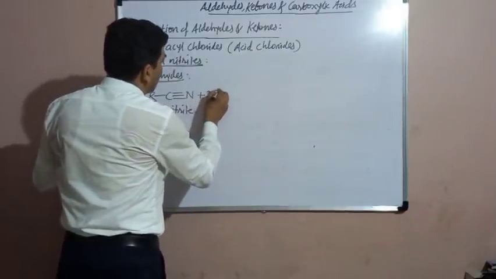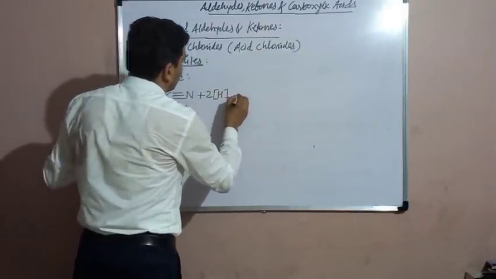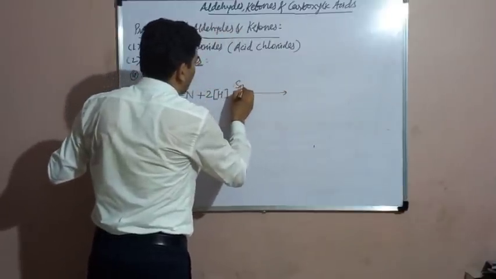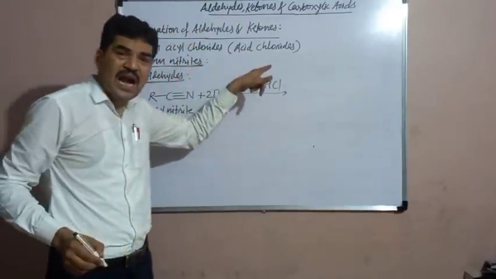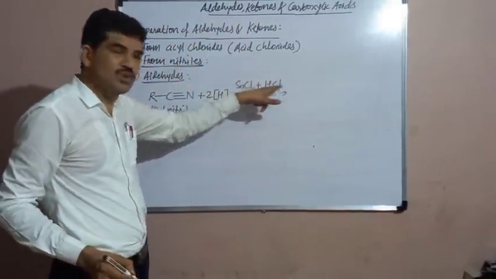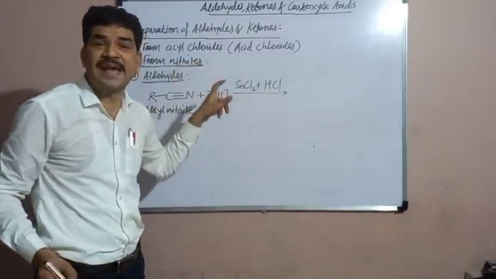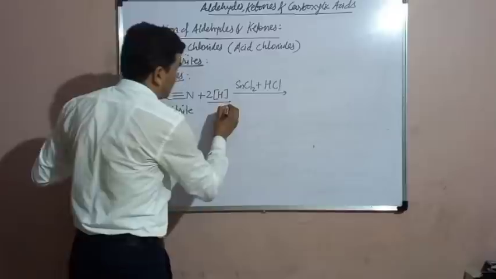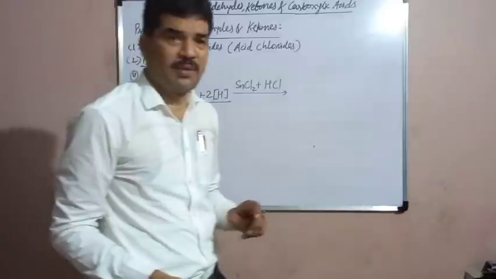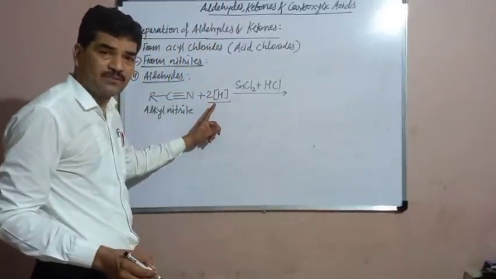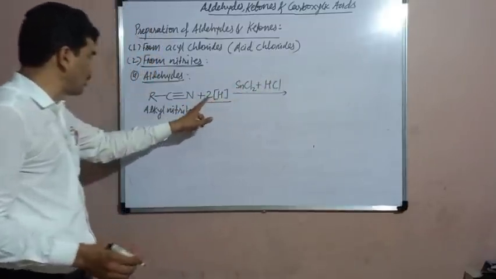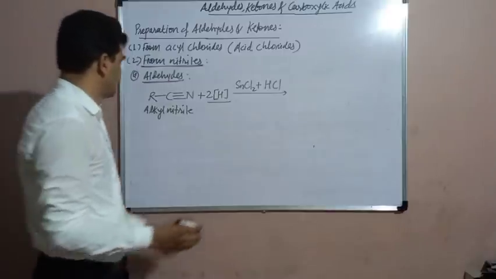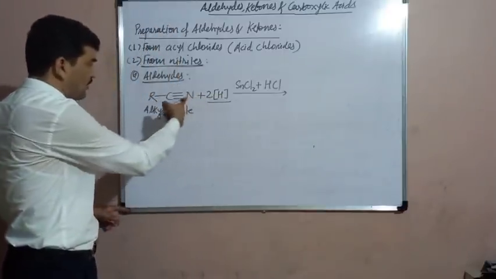are reduced by stannous chloride and hydrochloric acid. Stannous chloride in hydrochloric acid are mixed together, and then they generate the nascent hydrogen. Nascent hydrogen is different from the molecular hydrogen, remember. This is the nascent hydrogen, newborn hydrogen, generated by stannous chloride and HCl. So here two hydrogen atoms combine with this nitrile. One hydrogen will combine with carbon, the other hydrogen will combine with nitrogen.